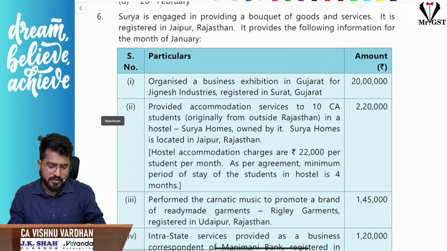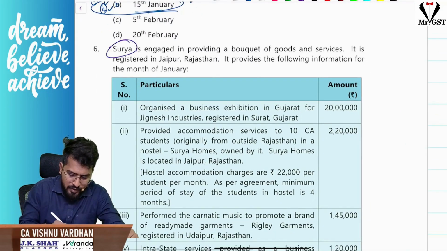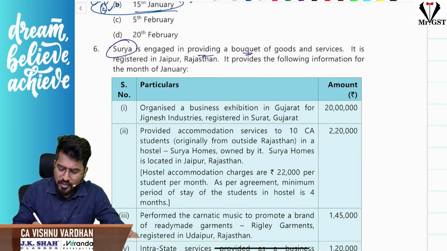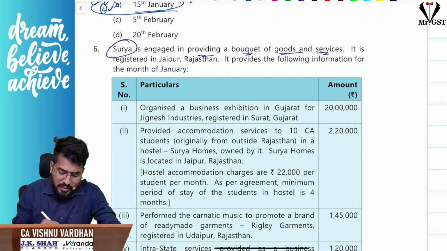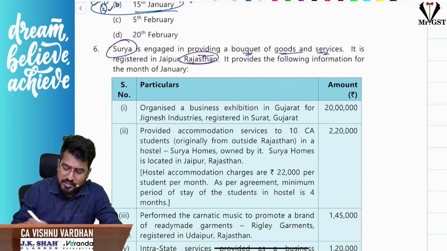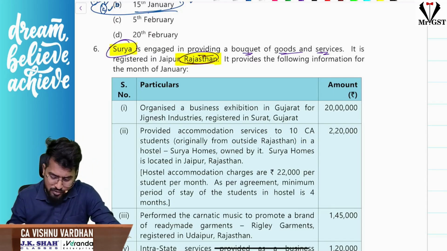Now, sir, coming to this, Surya. So let us start the question. Surya is engaged in providing a bouquet of goods and services. That means some bundle of goods and services, multiple goods and services he is providing. Registered in Rajasthan. This is important, sir. He is registered in Rajasthan. Okay. And Surya is an individual. Hope you are understanding that. Surya is an individual. So that is also clearly given.